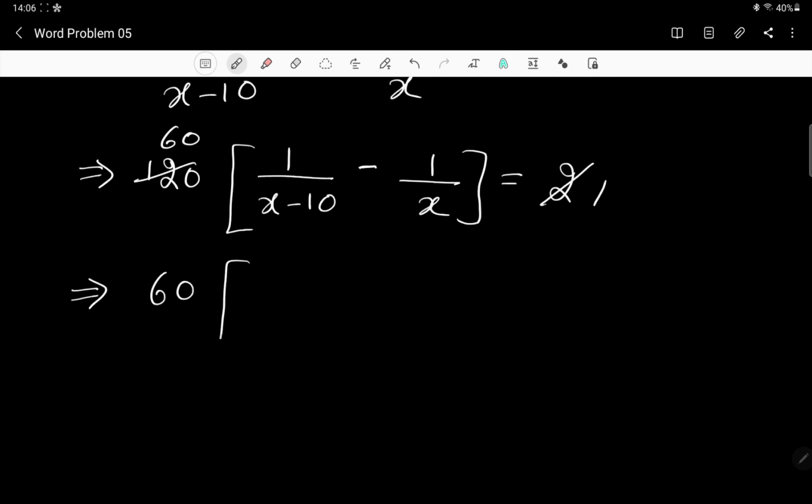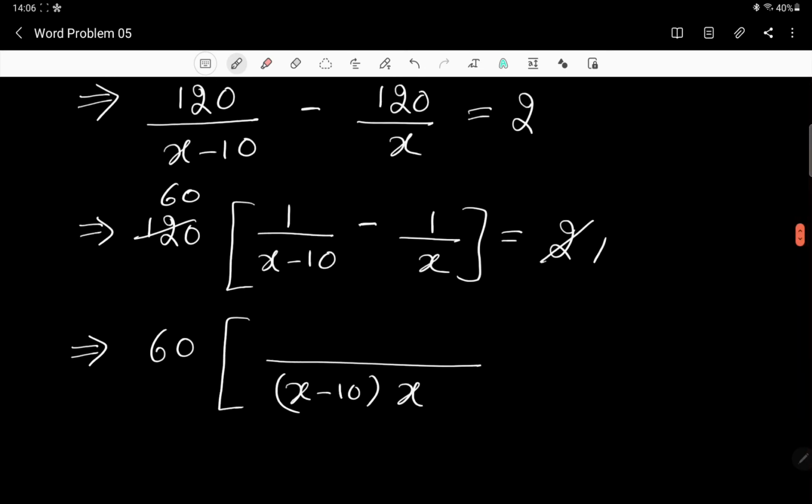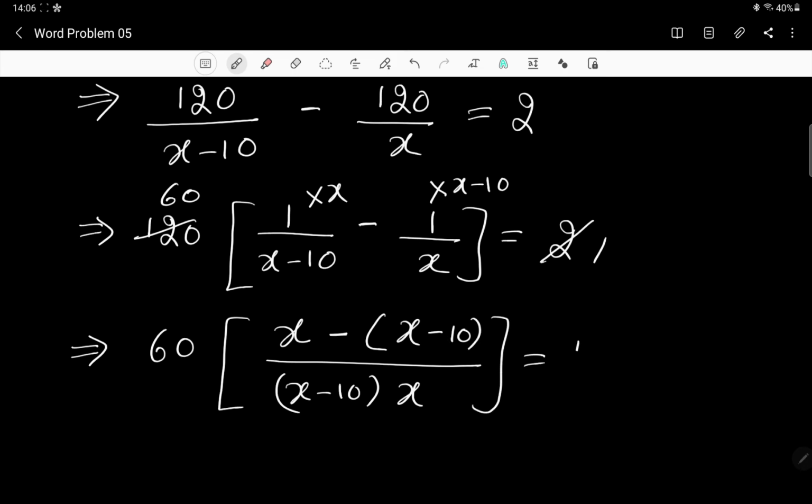So 60 bracket, what is the LCM here? The LCM is going to be (x minus 10) into x. So into x I will do, and into (x minus 10). 1 into x is x minus, whenever minus is there you should be careful, then minus bracket (x minus 10), and that is equal to 1.